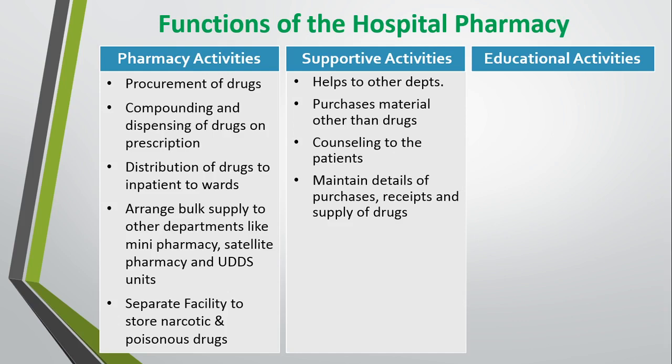So the hospital pharmacy should support all the departments as well as the patient by providing information related to the medicine as well as the various types of treatment.